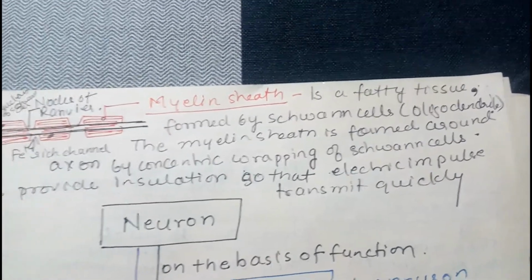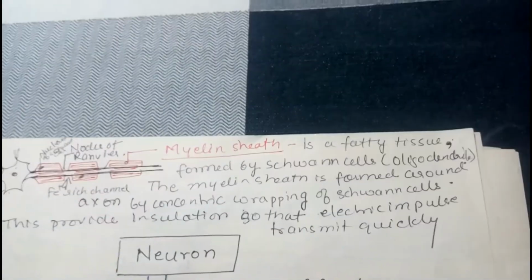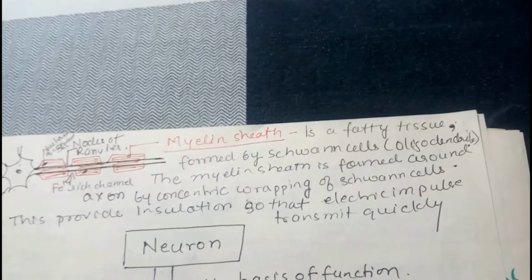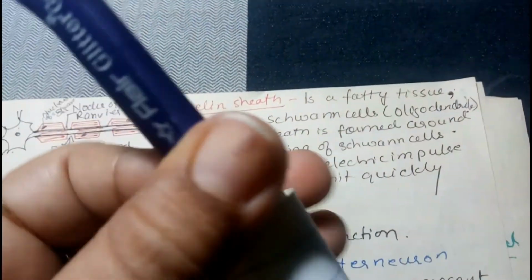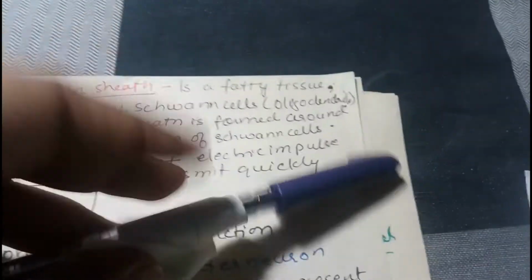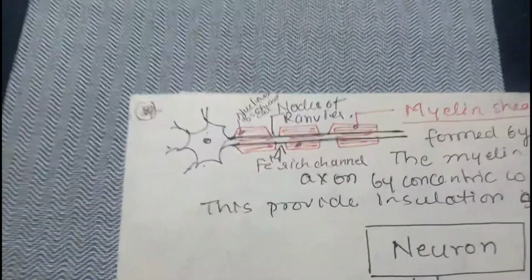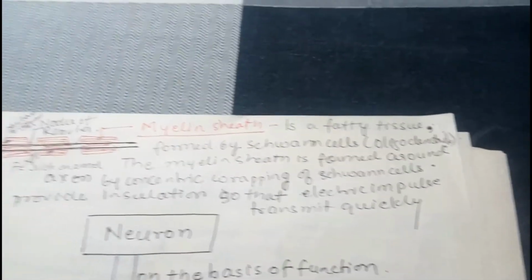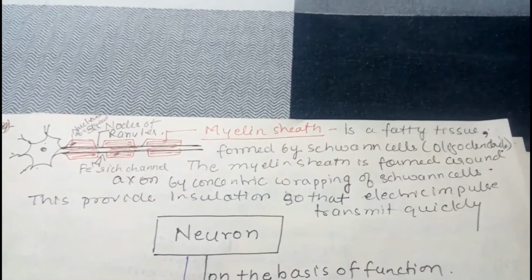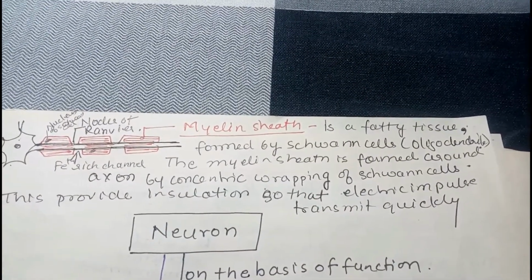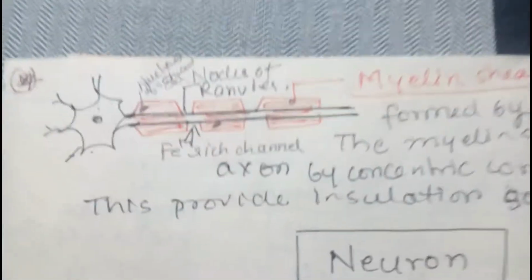The myelin sheath is formed around the axon by concentric wrapping of Schwann cells. So you can just see, this is the wrapping. We do the wrapping like this. So this is how they are formed. One here, another one here. This represents the wrapping structure. This provides insulation so electric impulses transmit quickly.